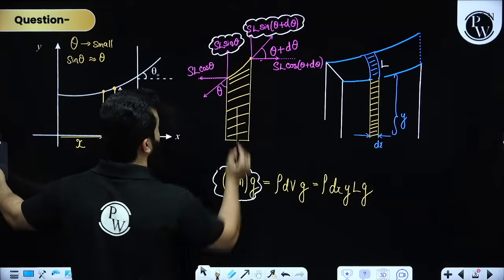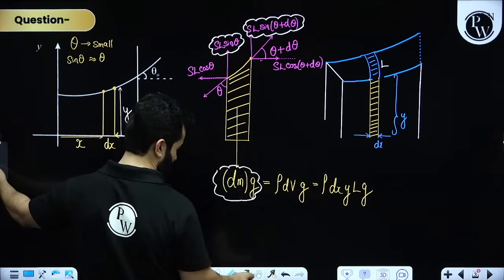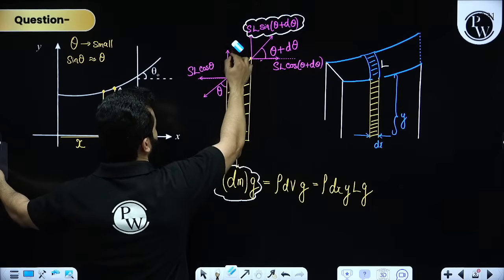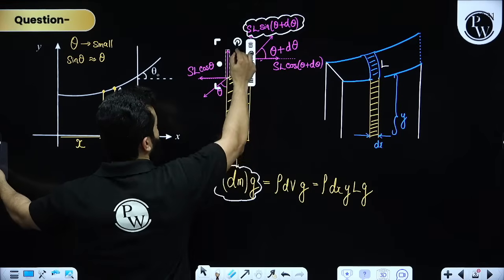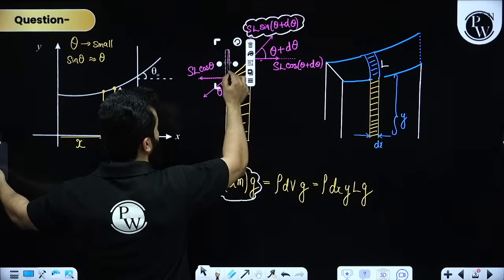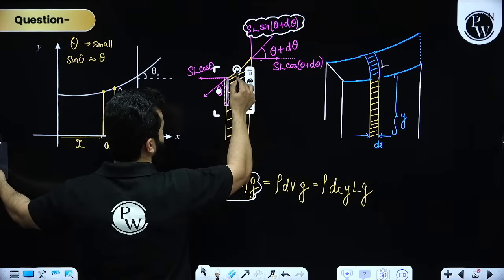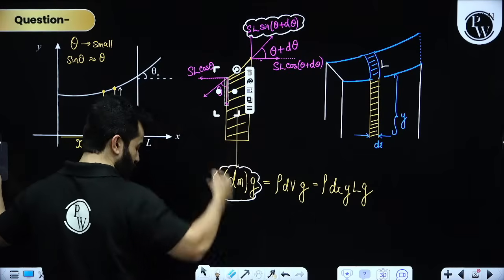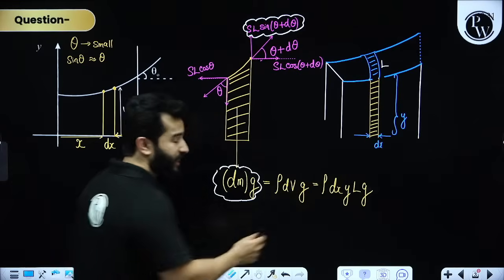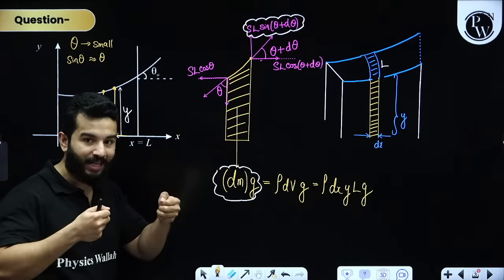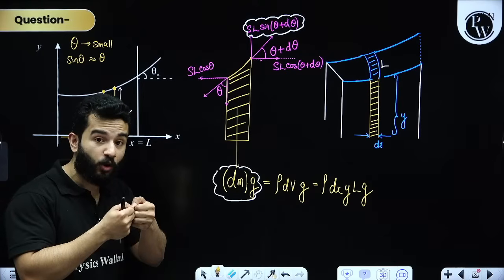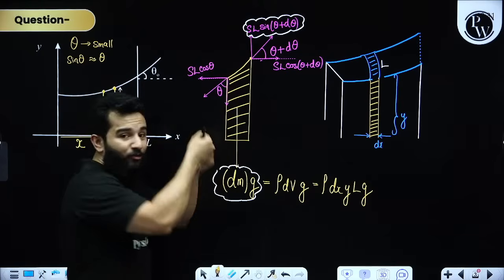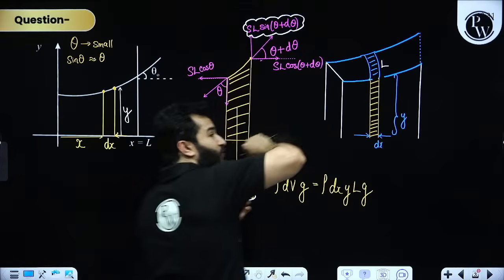This force will be in the downward direction. This entire force will be in the downward direction, of course, right? As you can see, that's how the curved part is working, right? Surface tension works as a stretched membrane. It wants to keep the surface of the water as a stretched membrane. So this surface will be pulled down. This surface will be pulled up.